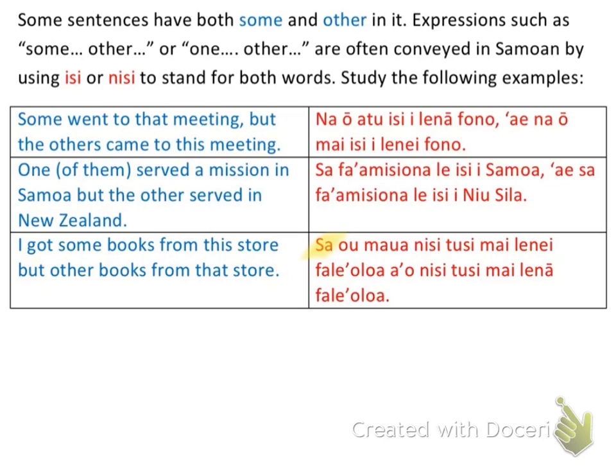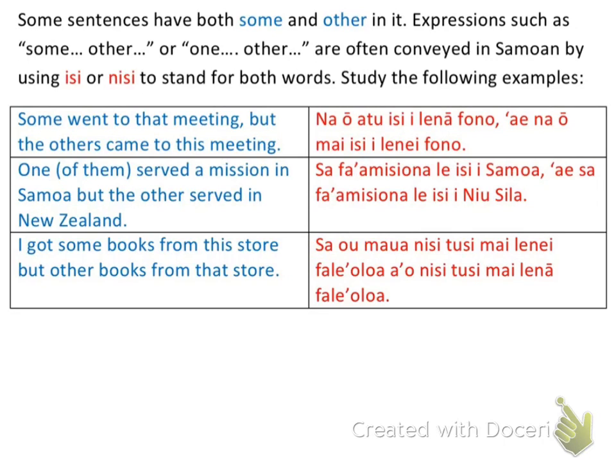So the past tense is saw because I got some books. And then I'm using my descriptive pronouns, so I'm doing that before the verb. And so that's going to be I, which is O. And then got is going to be the verb right here. And then the thing that's acting as the object is some books, nisi tusi. Okay? So hopefully that helped a little bit more than the first explanation.